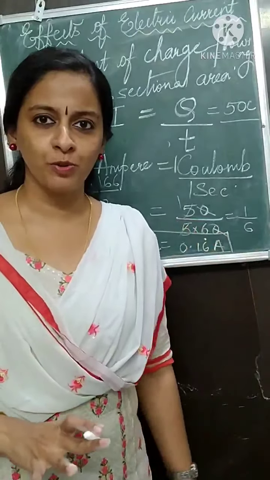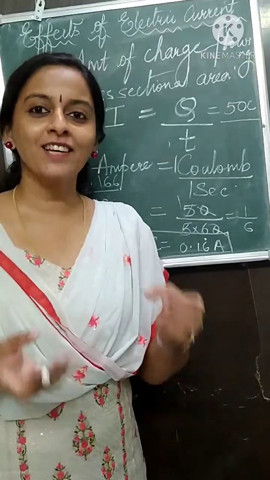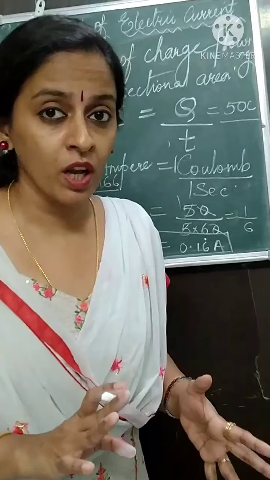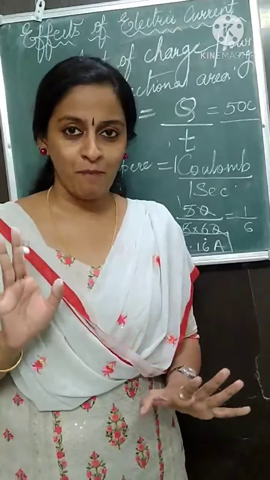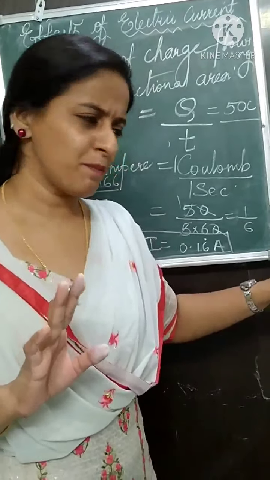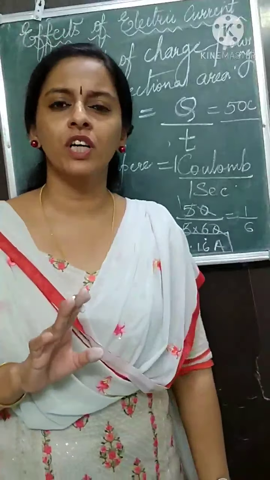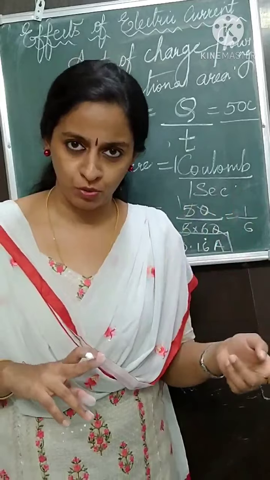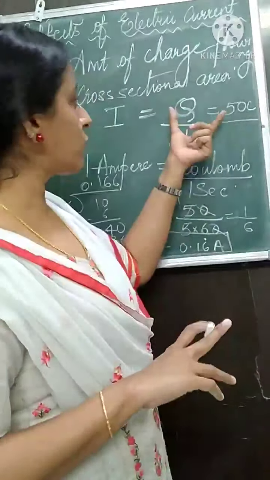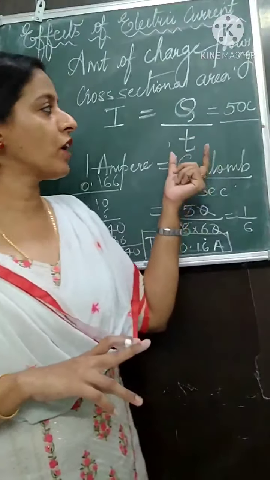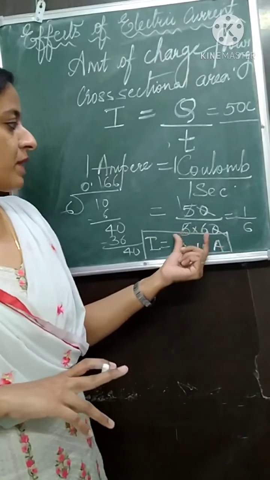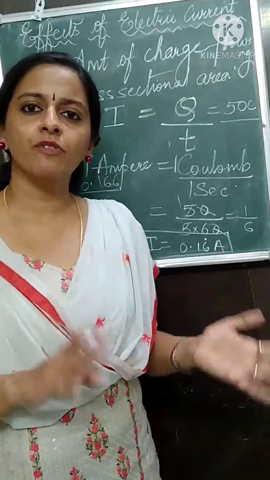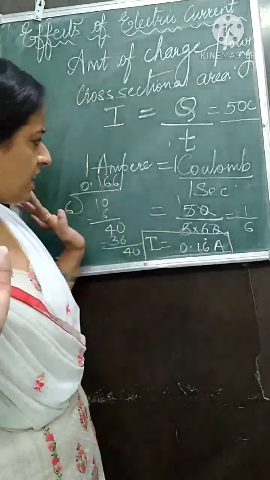One numerical you have also learnt. Is it easy? Okay. So electric current is a very interesting chapter, provided you love the chapter, the chapter will love you back. It is very simple. These are the numericals that you have to consider. Write the question: what is the electric current flowing through the conductor if 50 coulomb charge is passed for 5 minutes? Calculation also we did. Minutes you have to convert into seconds and that's it.